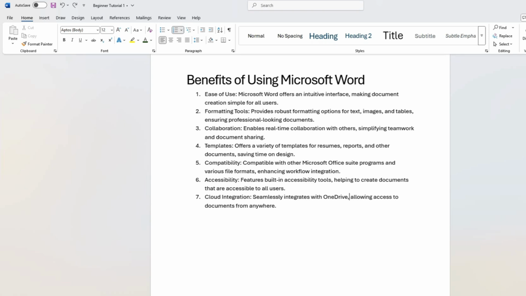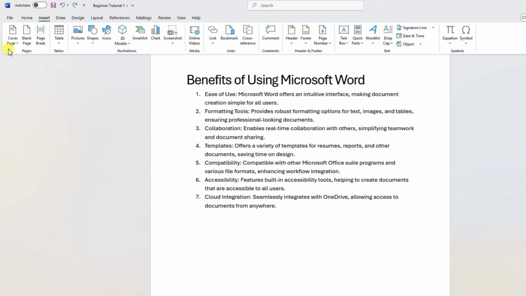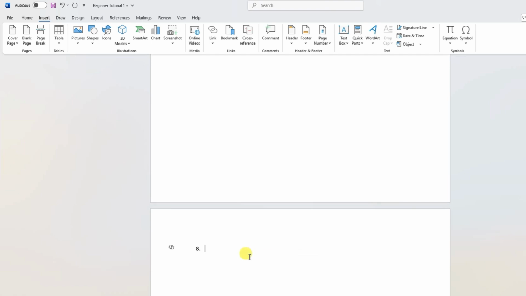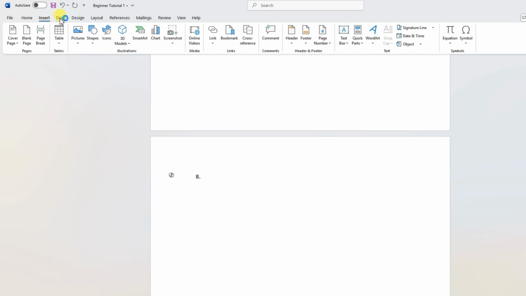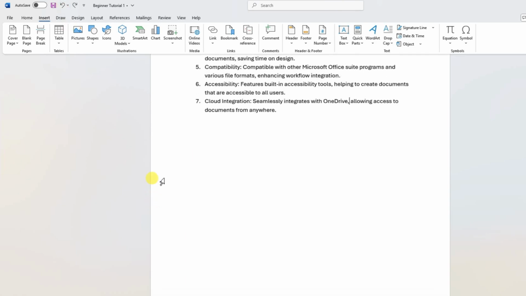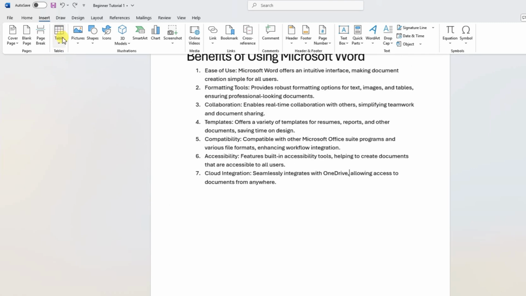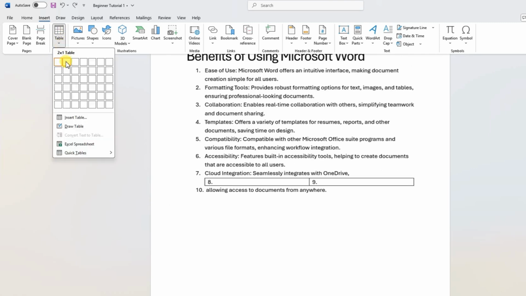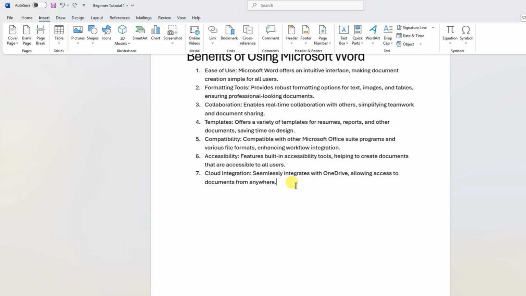Let's move on to the next tab, the insert tab. In the insert tab, I can insert the blank page break. So if I click blank page, it will add a blank page after this page. Again, I can undo my action from here, and I can also insert the table. If I want to insert a table, it can be one row, two columns, two rows. So it depends on my requirement.